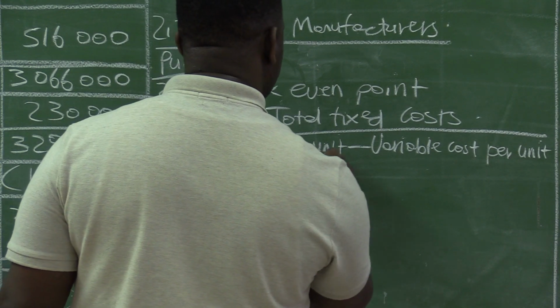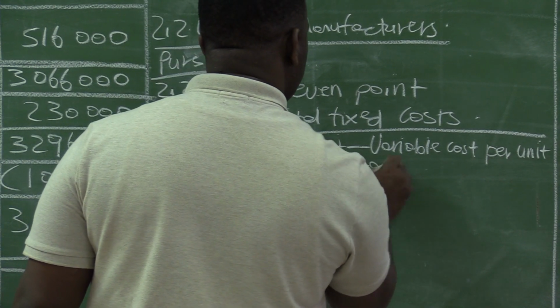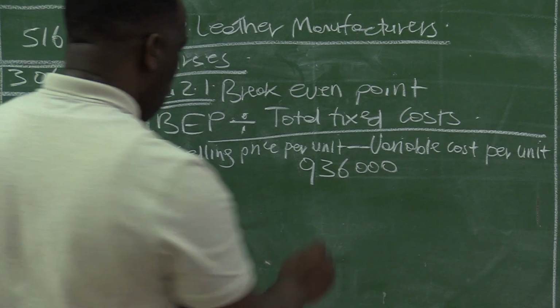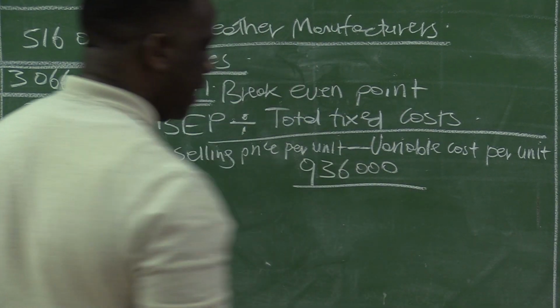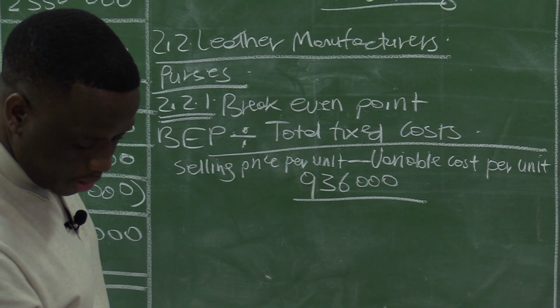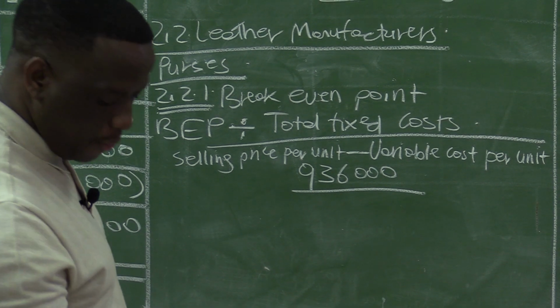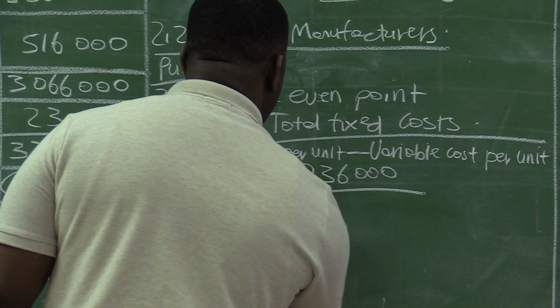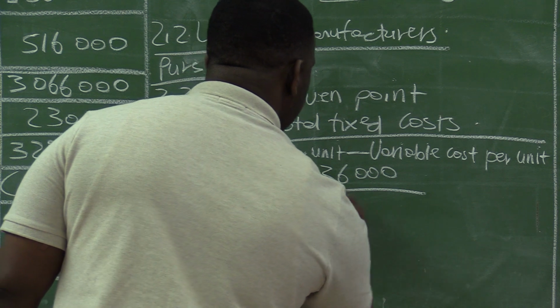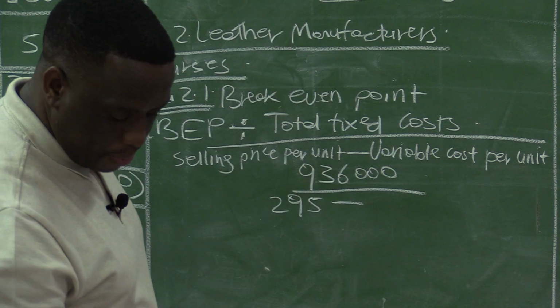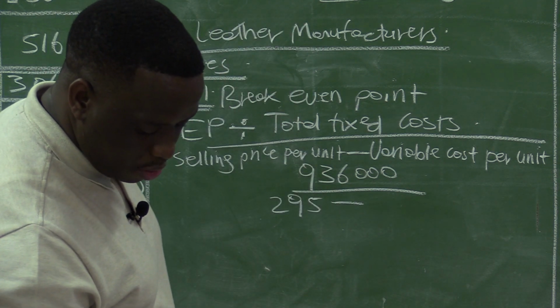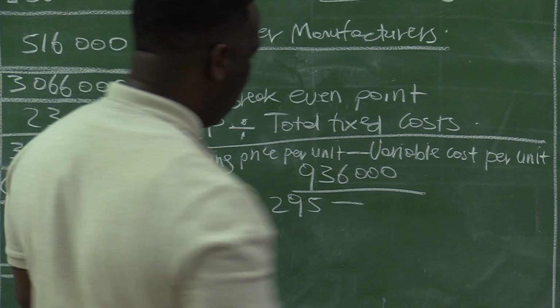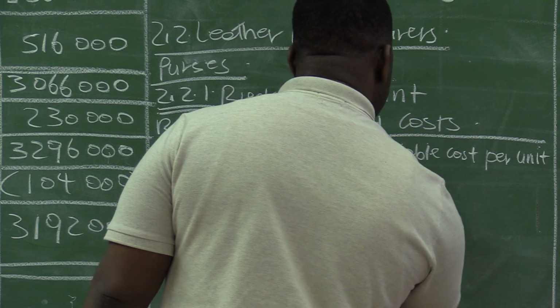Total fixed cost is 936,000 over selling price per unit. The selling price per unit is given for 2021, it is 295 Rand, minus variable cost per unit. And the variable cost per unit is also given for 2021, it is 255.